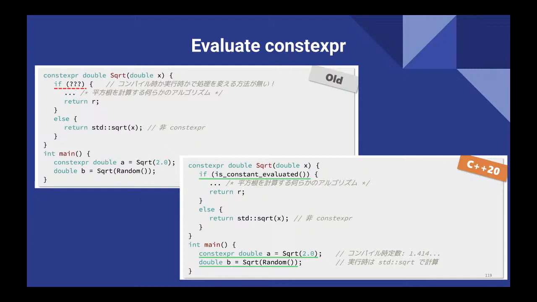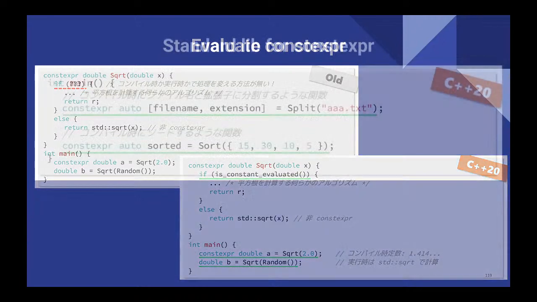Is this a compile time evaluation, or runtime evaluation after the compile time? Based on that, we want to differentiate. If we want to do that, C++20 introduced the is const evaluated function. So based on that, they can differentiate how to behave.